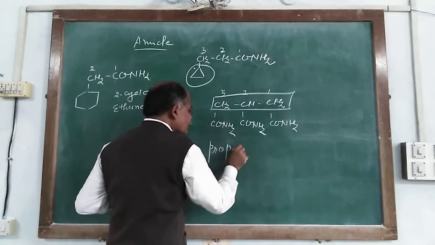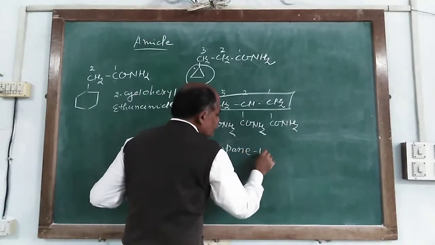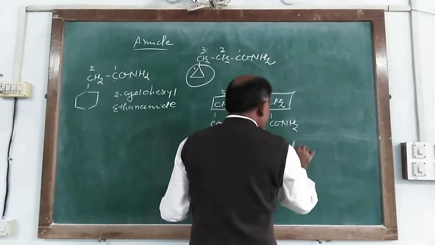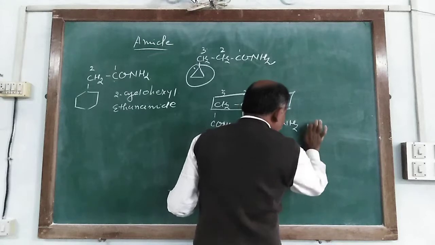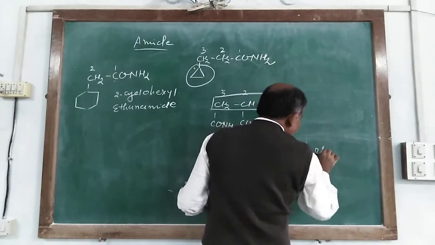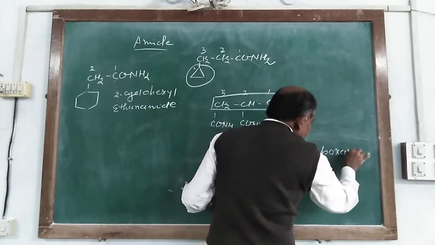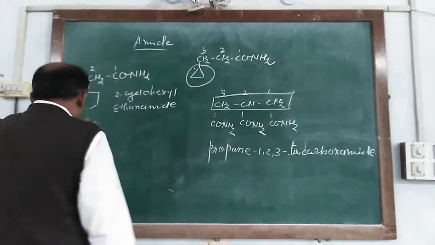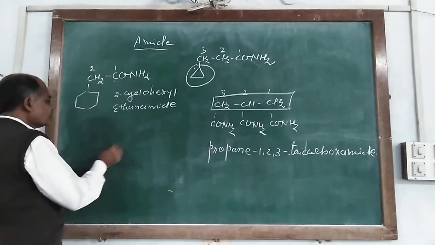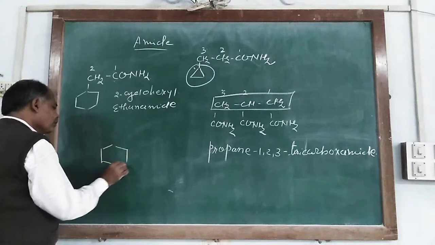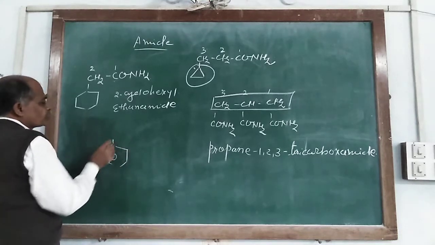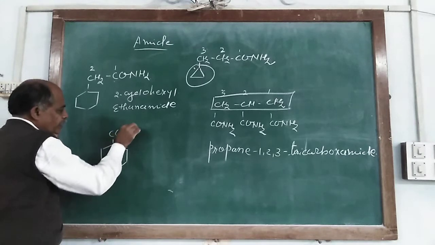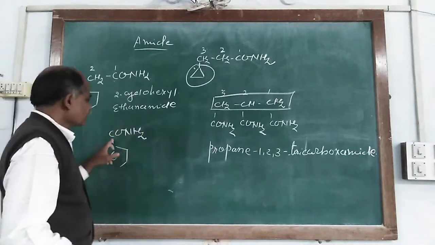Propane-1,2,3-tricarboxamide. And when the amide functional group is directly linked with a benzene ring, CONH2, it is benzenamide.